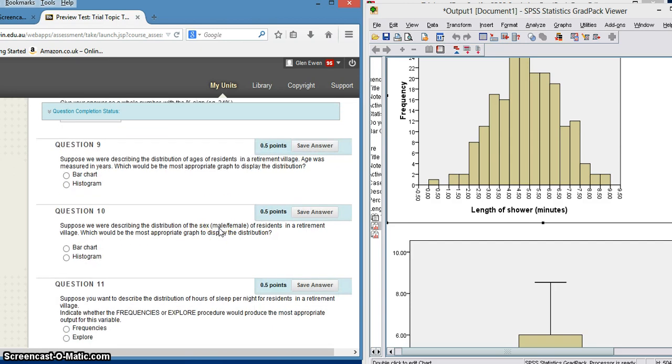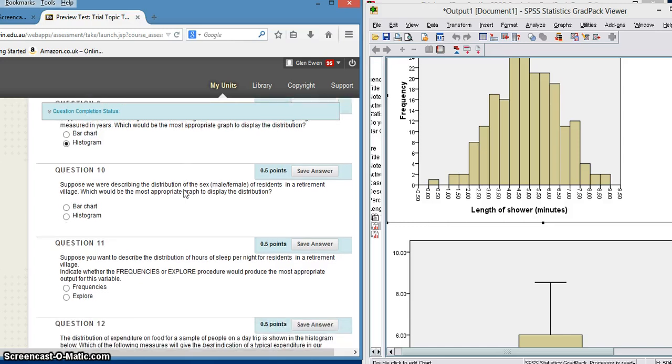Suppose we were describing the distribution of ages of residents in a retirement village. Age was measured in years. Which would be the most appropriate graph? Well, because we're measuring something that's metric data, ratio, interval, or other words for that, we'd be using a histogram. You can group the ages of people together there.